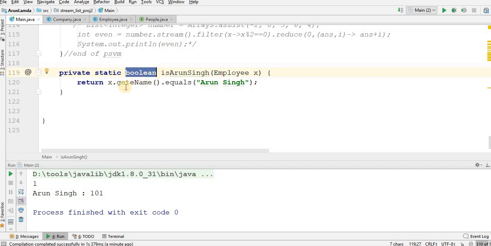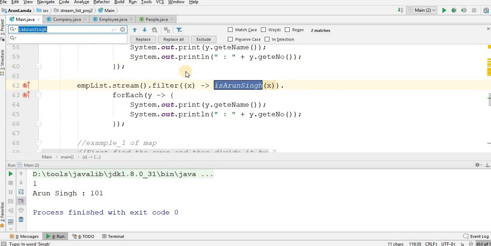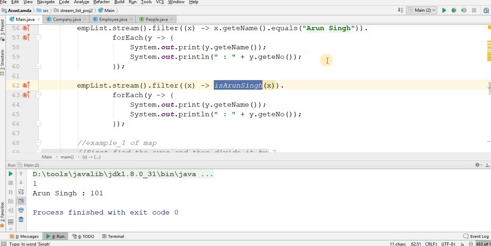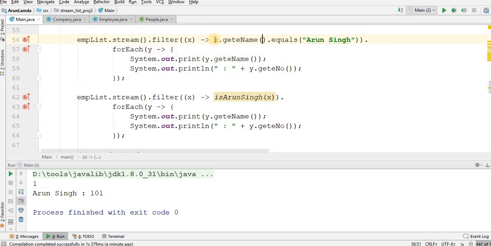This is a boolean method which is doing the same thing, x.getName equals Arun Singh. Okay, I am back here, and whatever I am doing here, x.getName().equals("Arun Singh"), I am doing the same thing by this method here. I am passing this expression directly as a parameter to a method, and this is the beauty of lambda expression. I repeat, I am passing this whole expression as a parameter to a method.